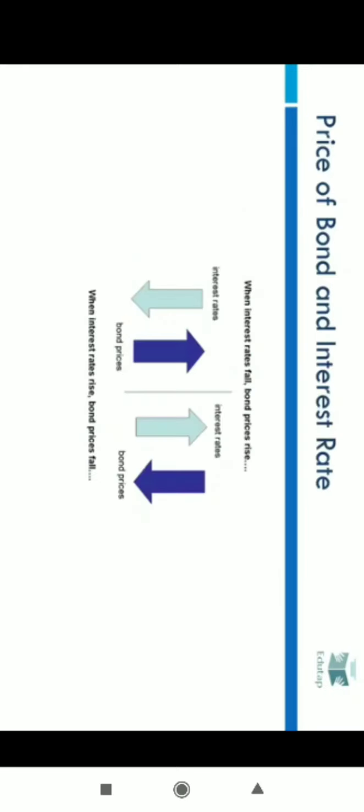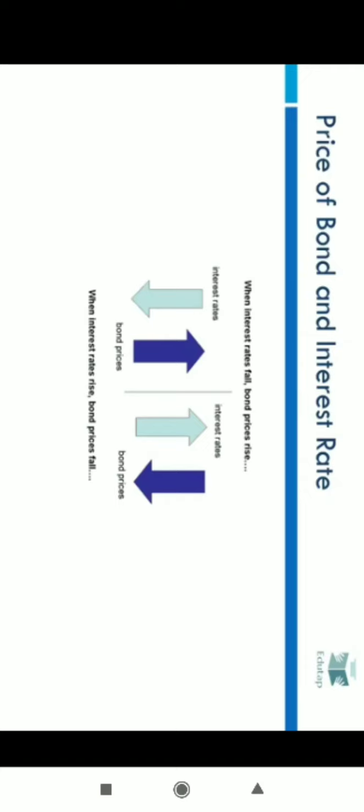Now, how is the price of a bond related to the interest rate? Before we understand this, let me make it very clear that the interest rate we are going to discuss on this slide is not the same as the coupon rate, though we have used both terms interchangeably in our past slides. Here, by interest rate, we mean the interest rate on fixed deposits in the bank, whereas the coupon rate is the interest given by the bond. Now, when the interest rate decreases, the bond price increases, and vice versa, when the interest rate increases, the bond price decreases. So there is an inverse relationship between the bond price and the interest rate.